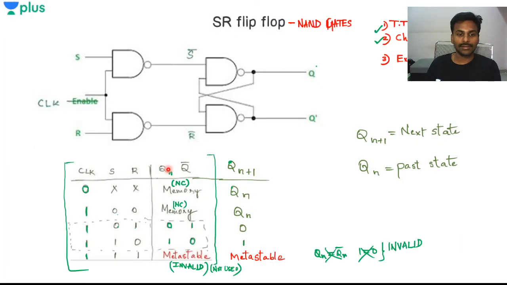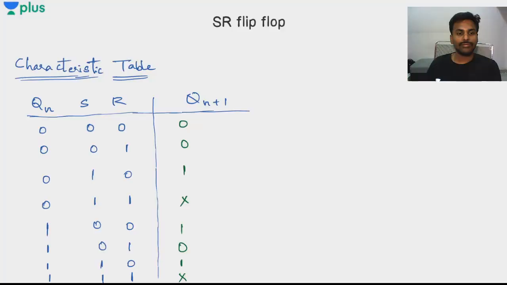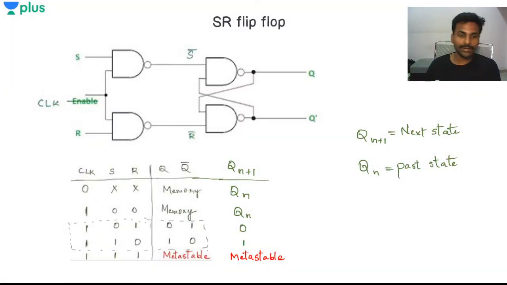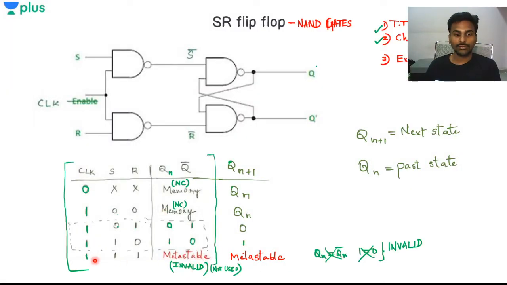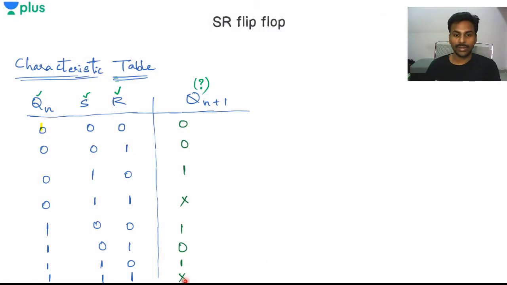In this way, I'll fill out all the rest of the states as well. You can clearly see S is 1, R is 1, and I don't care what the next state will be; I'll write it as don't care here. The S is 1, R is 1 case is metastable, invalid. So Qn plus 1 is invalid or metastable, and I'll just keep it as don't care.